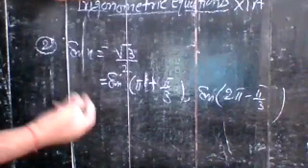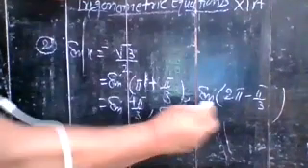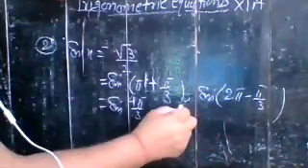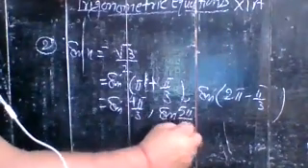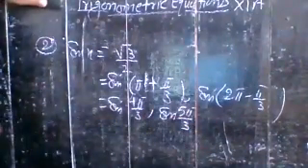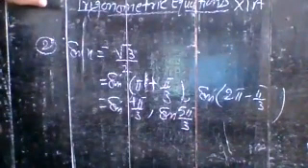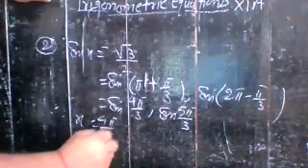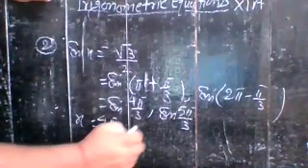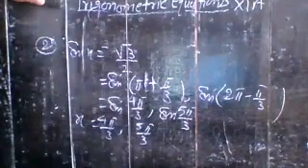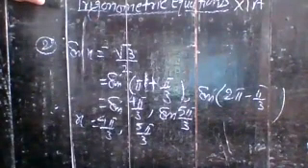Simplifying, that is sin 4 pi by 3, and here you have sin 5 pi by 3. So x is equal to 4 pi by 3 and 5 pi by 3. That is its principal value.